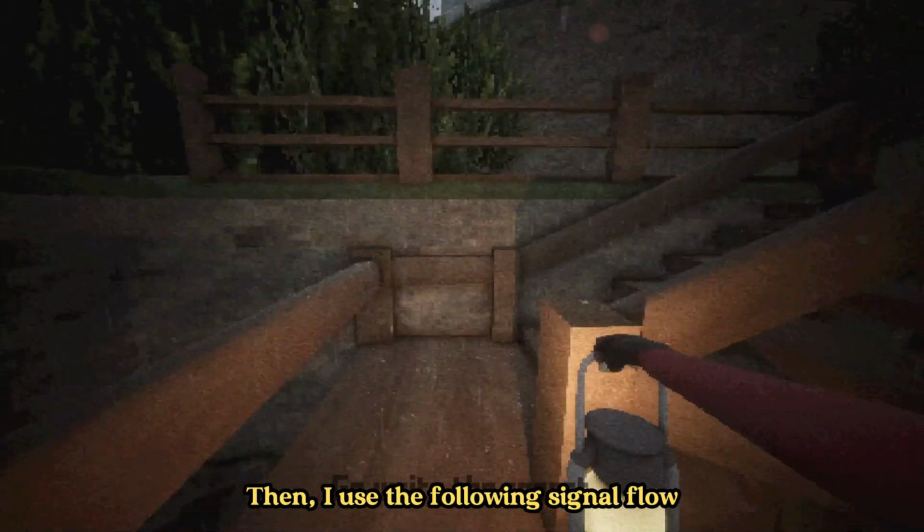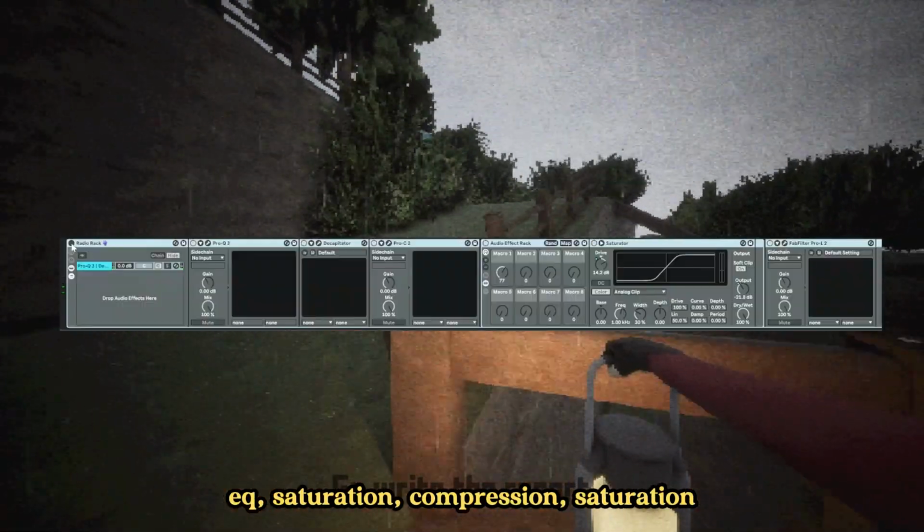Then I used the following signal flow to make it sound like she was speaking through a radio: EQ, saturation, compression, saturation, and limiting.